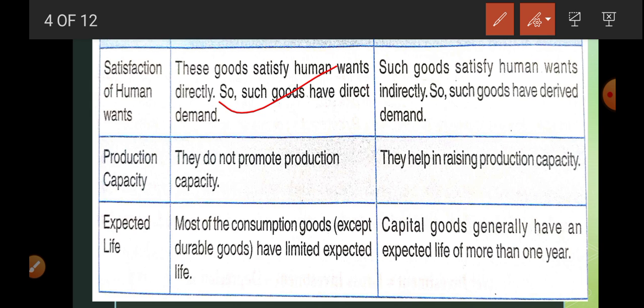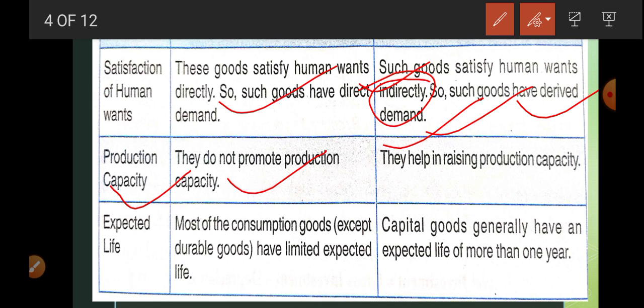Now, capital goods. Capital goods are those goods that are used to satisfy human want indirectly, and they have derived demand and production capacity.